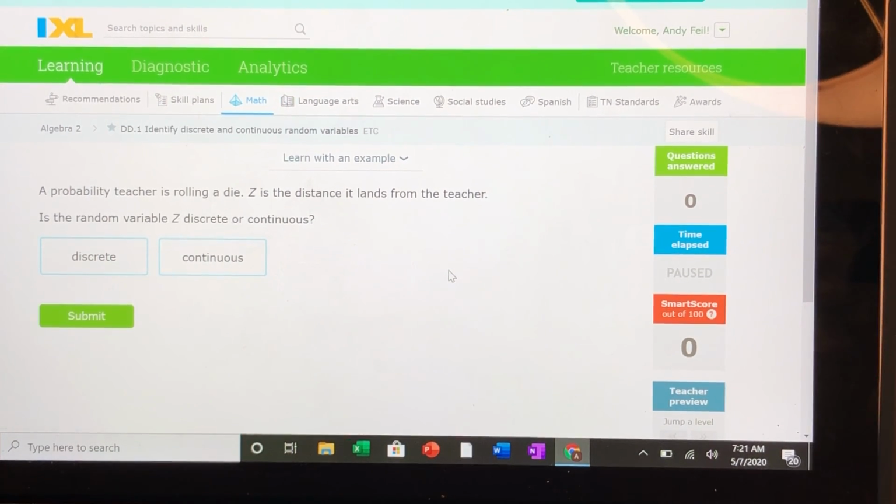Well, distance is kind of like time. It all depends on how precise you want to measure. Are you rounding to the nearest foot? Are you rounding to the nearest 1/1,000,000th of an inch? It's continuous. You can't really count up. You could say, well, I'm going to count to the millionths of an inch. Well, then the next person could say, I could count to the 100 millionths of an inch, and so on. There's an infinite number of distances that the die could land from the teacher, so that's continuous.